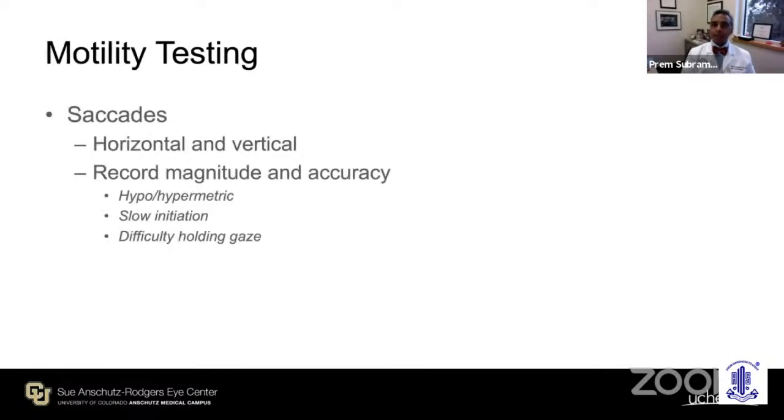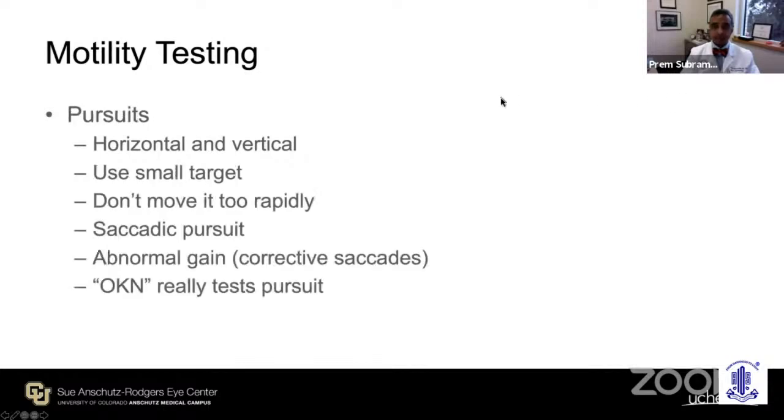But among the other things you already heard from the other speakers about testing motility and testing for various ocular motor disturbances, what you should look for is saccades and pursuits. Can the patient initiate movements to the right or left or up or down? Do they initiate them quickly or slowly? And do they overshoot? Are they hypermetric? Or do they undershoot? Are they hypometric? And once they make the saccade, do they have difficulty holding the eye in that position of gaze?